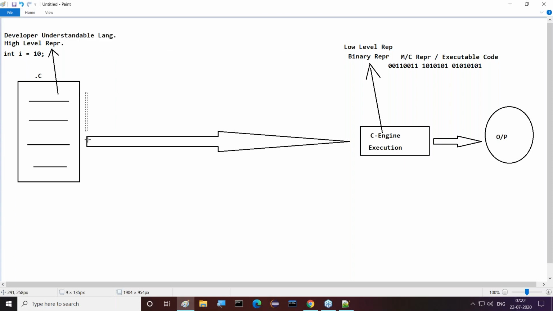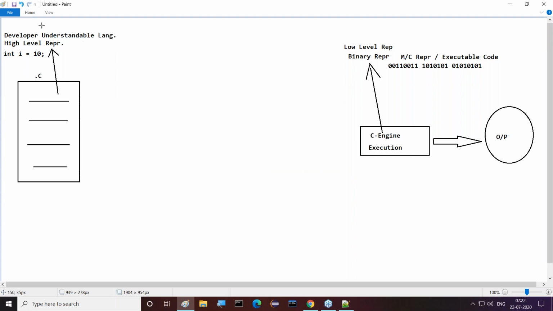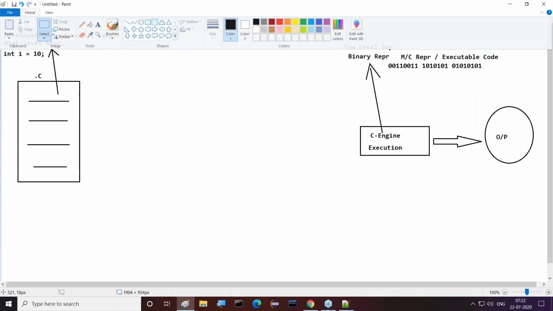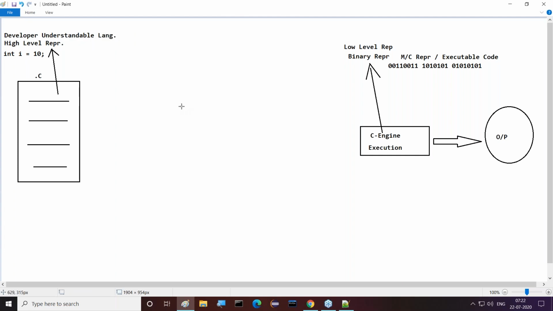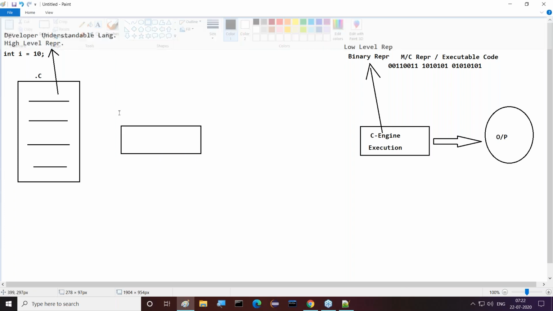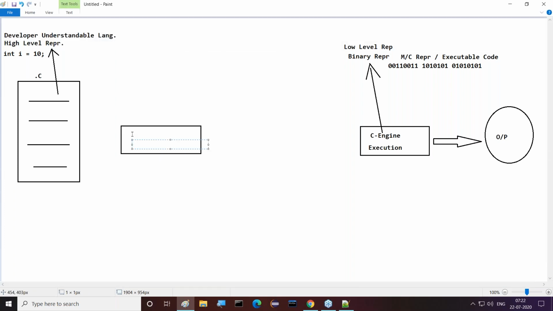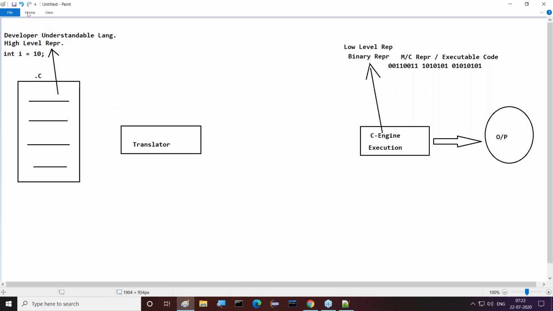Good, that's fine. Now tell me, guys, what exactly is the job of the translator? What is the translator able to do? What is the job of the translator in this scenario? Right now, I want to take a translator here. Good. That's fine. I want to take a translator. Here I have taken one, for example. What is the job of this translator now?